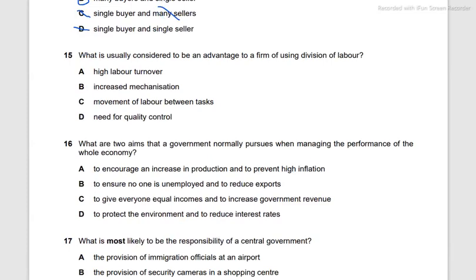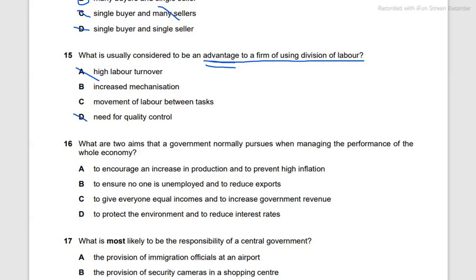What is usually considered to be an advantage of a firm using division of labor? Division of labor is a type of specialization. And A says high labor turnover. Now remember, this is a type of disadvantage, and we're talking about something that benefits, an advantage. So we're going to cross out all the disadvantages. The need for quality control is also not the answer, because the firm will have to spend more, so it's sort of like a disadvantage, a con.